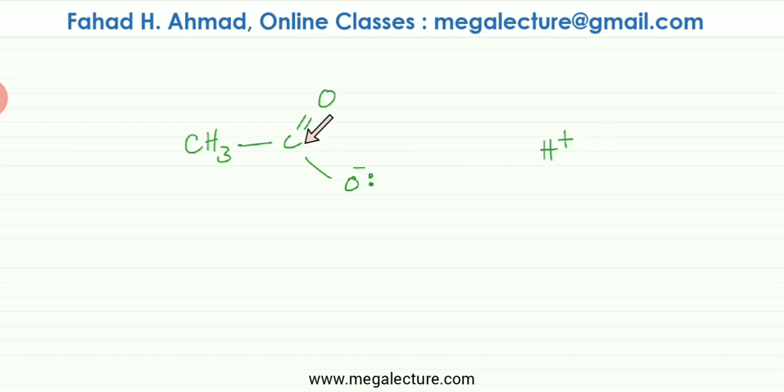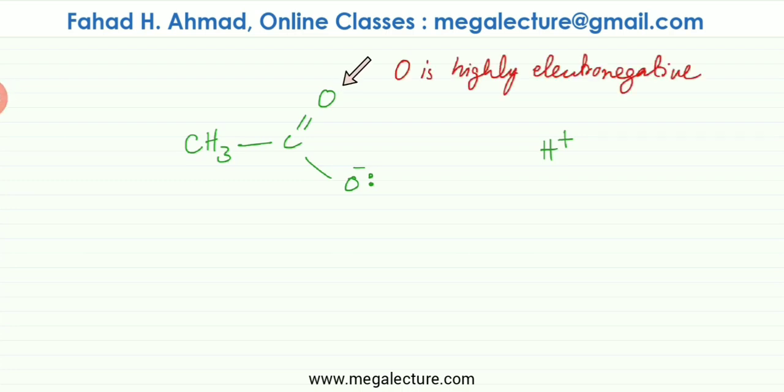One thing that you should notice is that there's a C double bond O group in the carboxylate ion. What this group is going to do is, because oxygen is very electronegative, this highly electronegative oxygen is going to pull electrons towards itself. So the negative charge density is going to be attracted by this oxygen towards itself. So what would eventually happen is that this negative charge is no longer going to be distributed or concentrated at this particular oxygen. The other oxygen is going to pull those electrons and bring them closer to it. So all the negative charge that was concentrated over here is going to drift, and eventually the negative charge would be distributed between the two oxygen atoms.